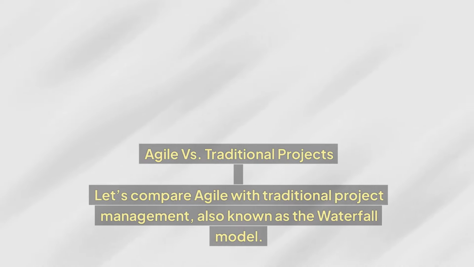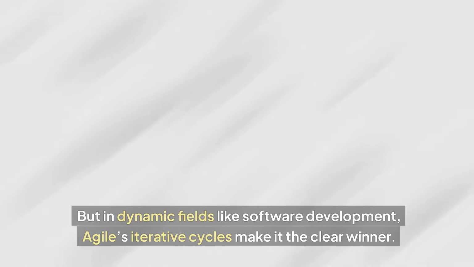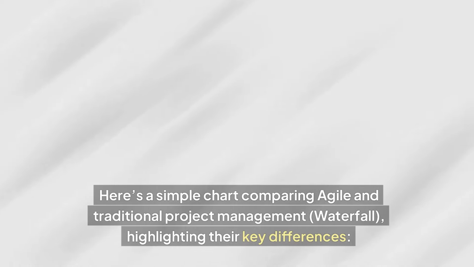Agile versus traditional projects. Let's compare Agile with traditional project management, also known as the waterfall model. In traditional projects, tasks follow a linear sequence: plan, execute, deliver. It's great for projects with clear, unchanging requirements, like constructing a building. But in dynamic fields like software development, Agile's iterative cycles make it the clear winner. Here's a simple chart comparing Agile and traditional project management, waterfall, highlighting their key differences.